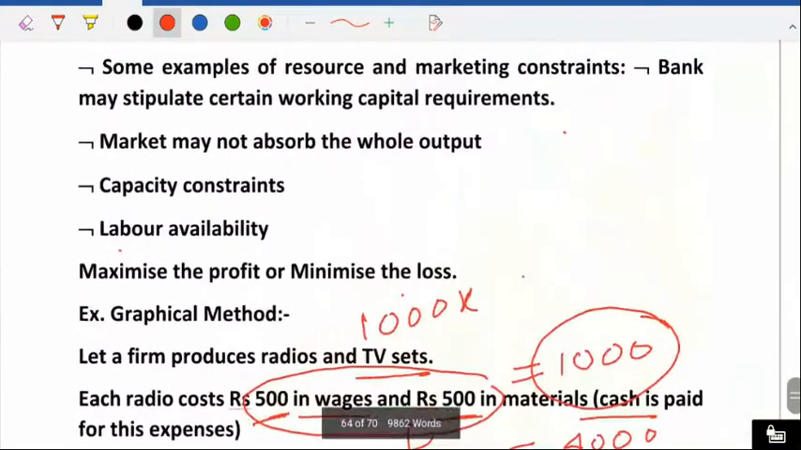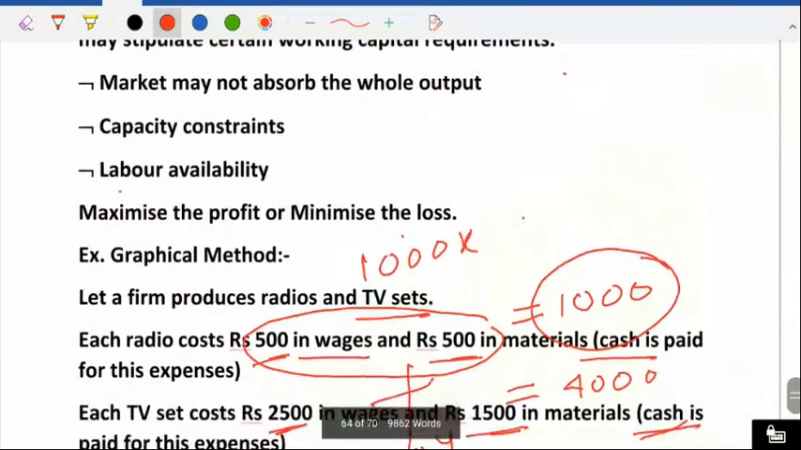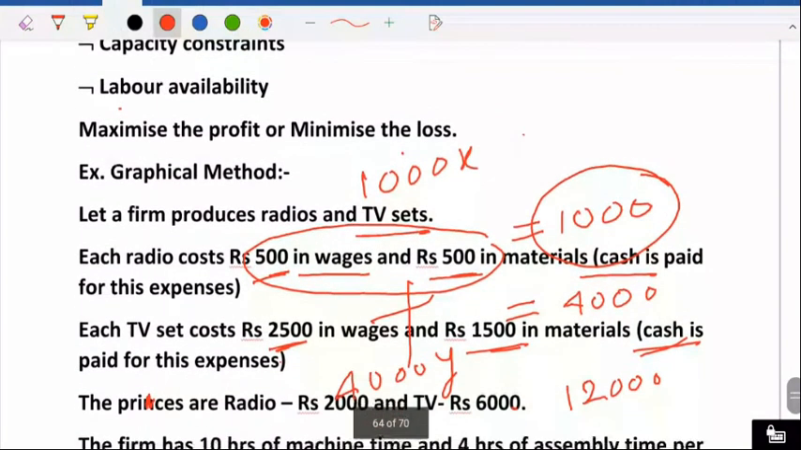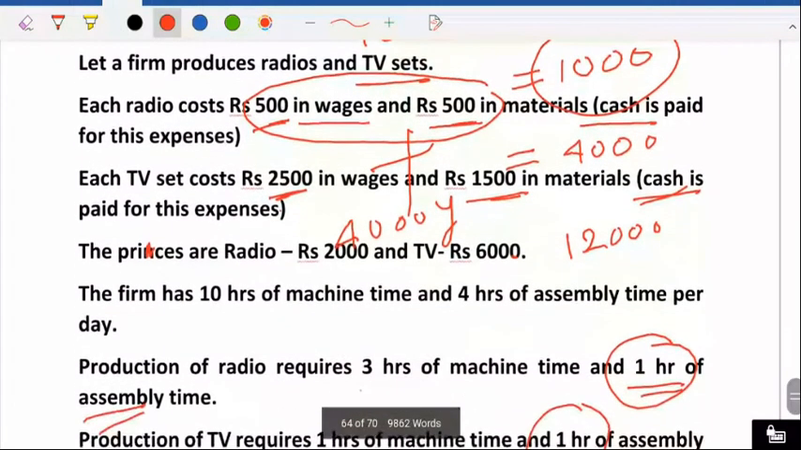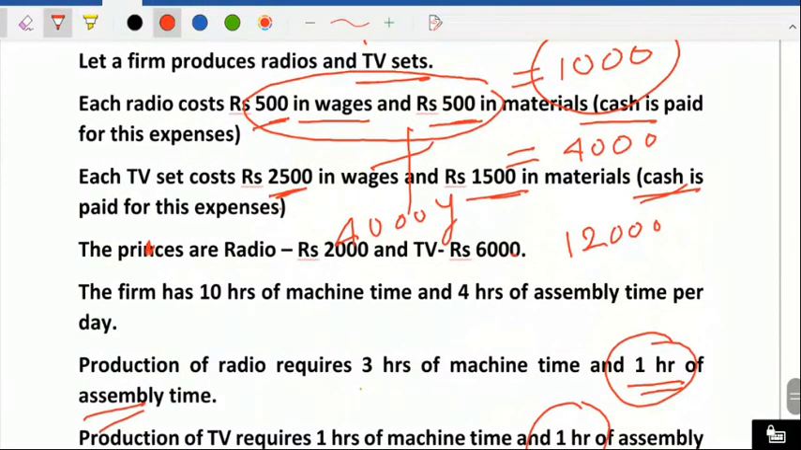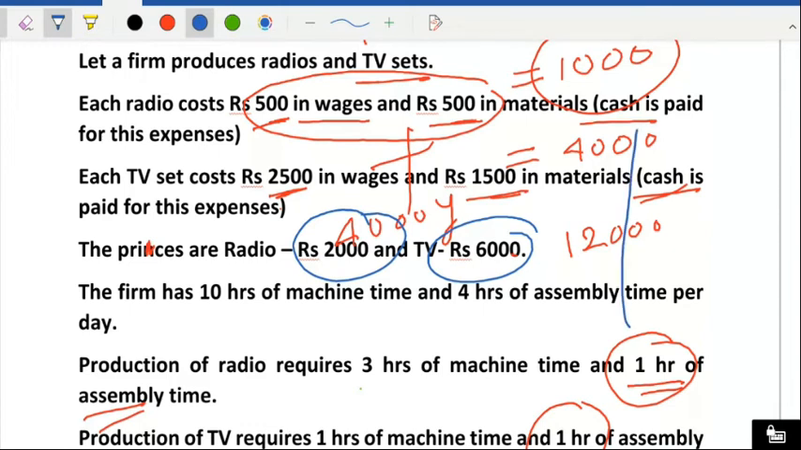Selling price is given. I just write here. Yeah, price is given here. See, selling price 2000 rupees for radio and 6000 rupees for the television. So that means for X, 2000 into X and for Y TV, 6000 Y. So this is the profit for us. Now we'll convert into equation form.